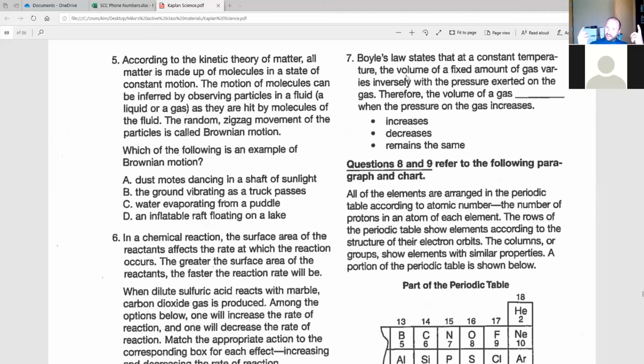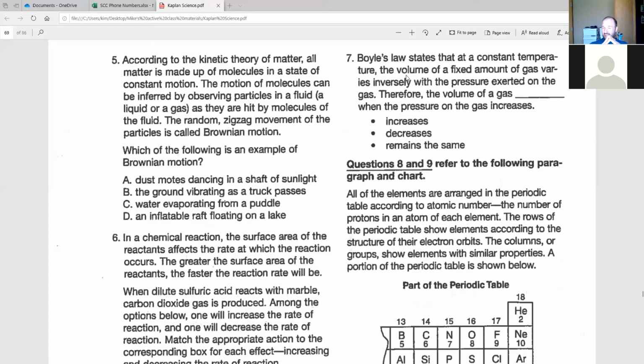But if you think about it logically also, remember when we talked about gases, they are the one state of matter, out of solid, liquid, and gas, where the volume can change. Solids and liquids, their volumes can't be changed. You can't take a brick and squish it and make it smaller. You can't take a glass of water and smush that water down and have less water.